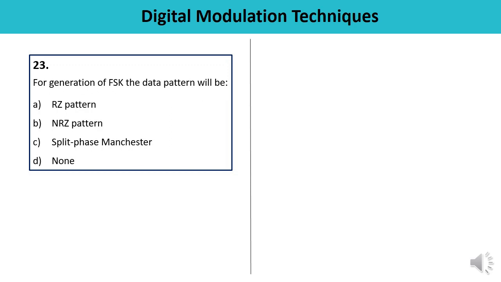Question number 23. For generation of FSK, the data pattern will be RZ pattern, NRZ pattern, split phase Manchester, or none of these. So in case of frequency shift keying, the data pattern will be non-return to zero, NRZ. Because in the case of frequency shift keying, there will be two different frequencies to represent the digital data, 1 and 0.